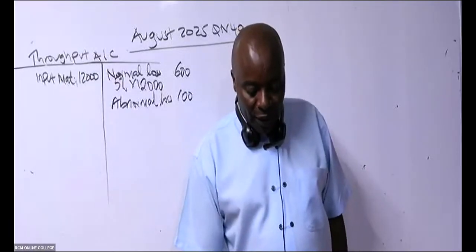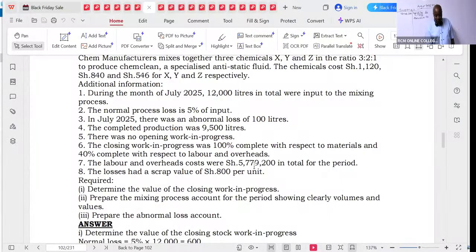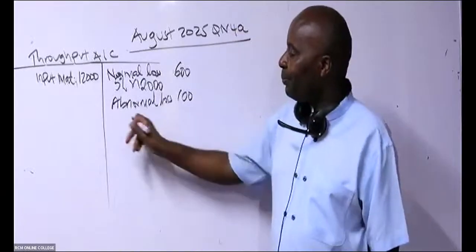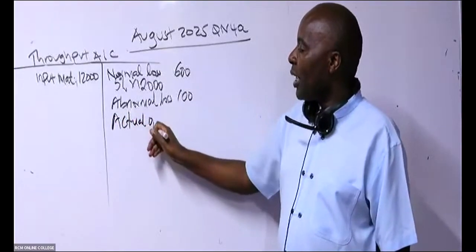Ladies and gentlemen, after that, what else do we have there? They're giving us information. In note number 4, the completed production was 9,500. So actual production, 9,500. Call it actual output.